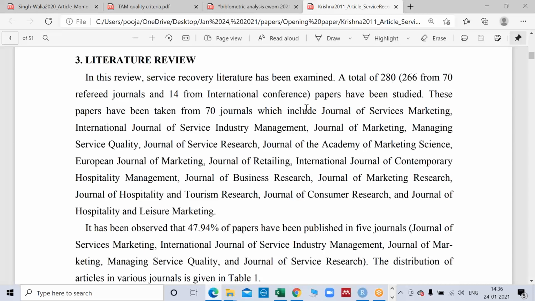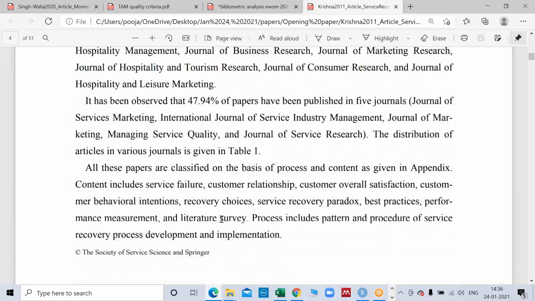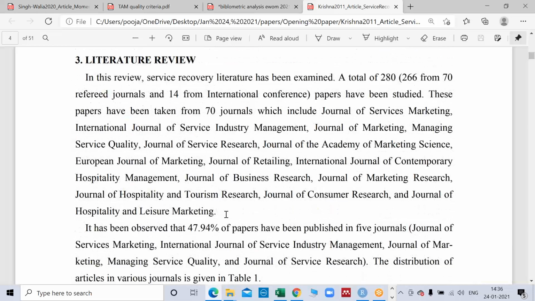A total of 280 papers have been studied. These papers have been taken from 70 journals, and they have named a few journals, and then they are telling details about those papers. Now you can see that they have not clearly mentioned what keyword they used while they were looking for those papers.